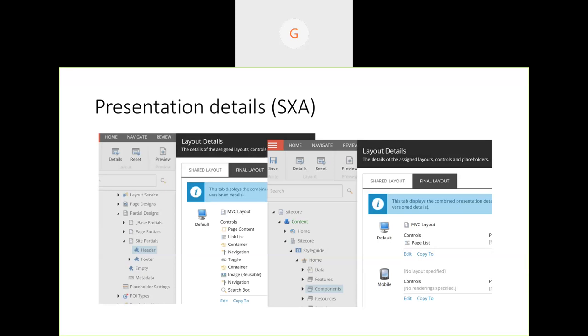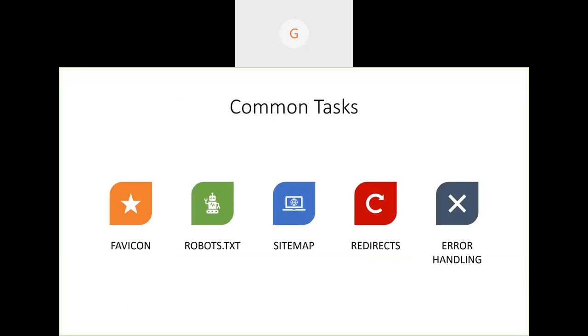And if you remember how many times we would have done these activities for each project. Although I know that some of the partners have their own base implementation, so that they can reuse this across different clients. But now SXA is solving these boilerplate problems, because without these things we don't have any projects. Like favicon, we always write code and we just put it there.